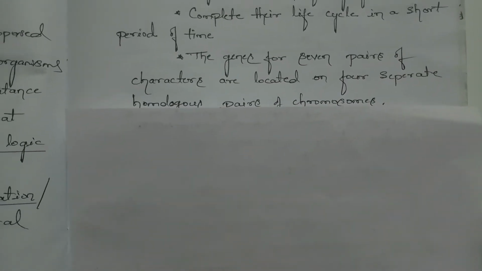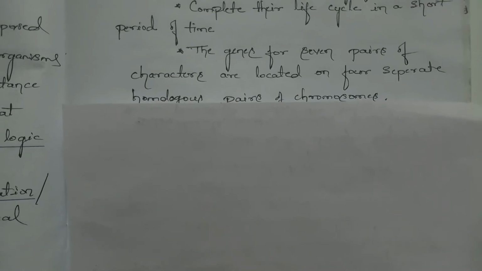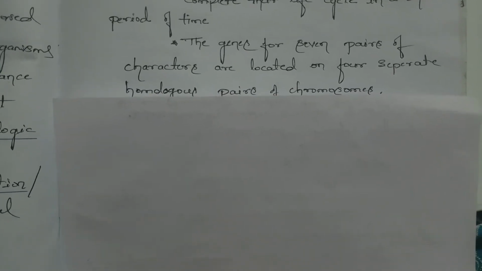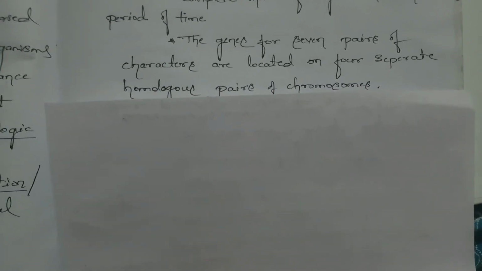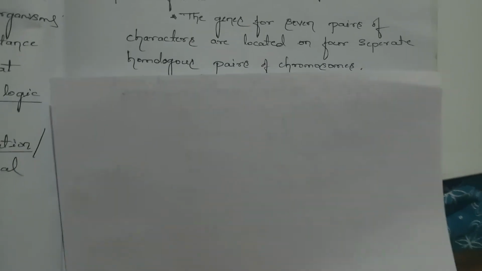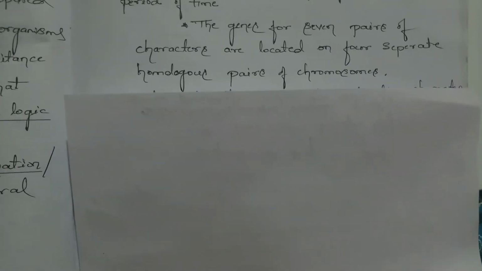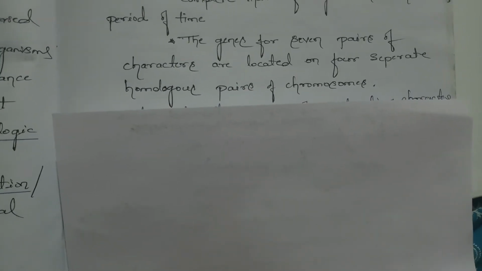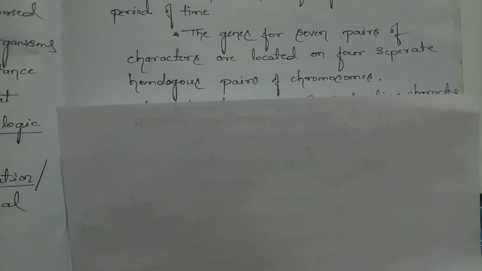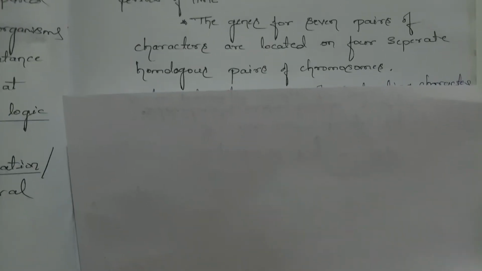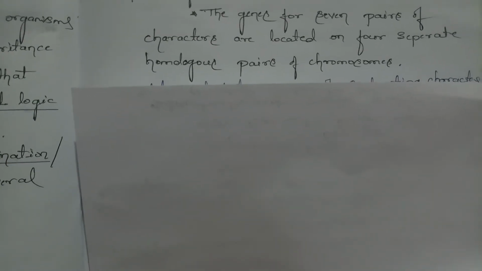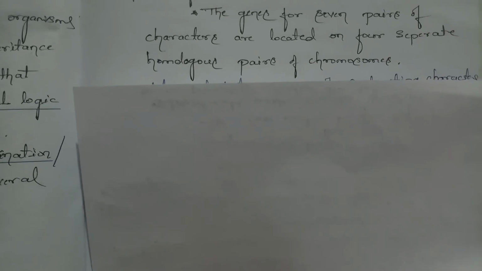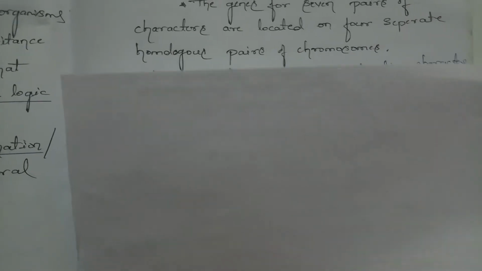The next reason is the genes for 7 pairs of contrasting characters are located on 4 separate homologous pairs of chromosomes. That means he selected 4 particular chromosomes, and under these he observed the presence of 7 different characters. Let us see what characters were selected by Mendel.